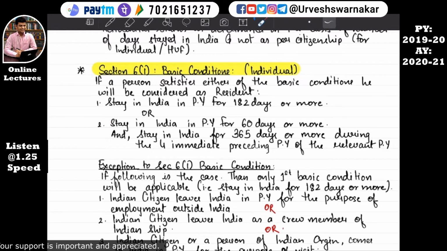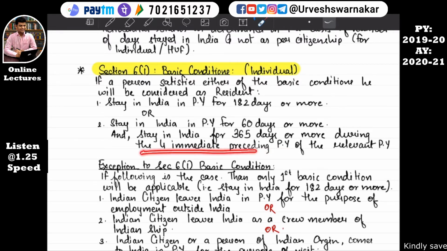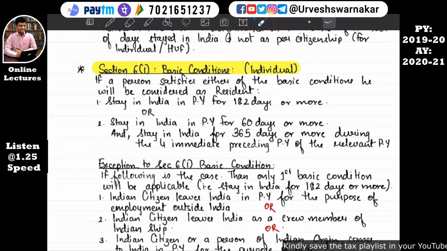You will not write part A and part B in the exam, you will simply write it as it is. Stayed in India in the previous year for 60 days or more and stayed in India for 365 days or more during the 4 immediate preceding previous years of the relevant previous year. I hope you have understood the meaning of 4 immediate preceding previous years of the relevant previous year. Okay, if not, again we'll see it. Don't worry. One more example we will solve, and that's it for section 6 subsection 1.